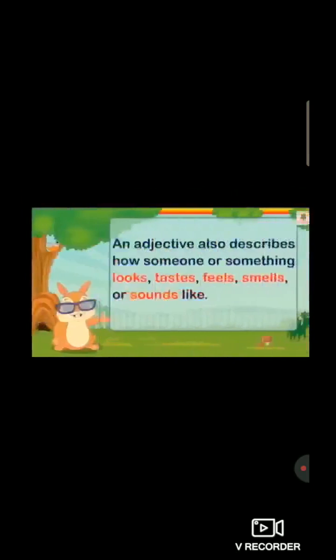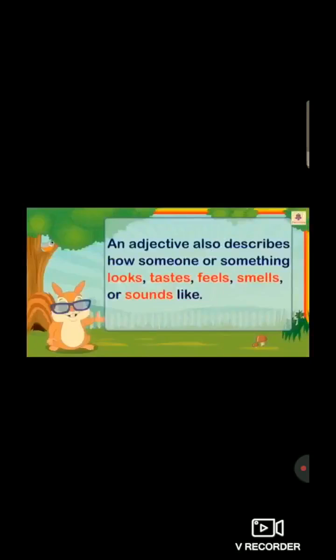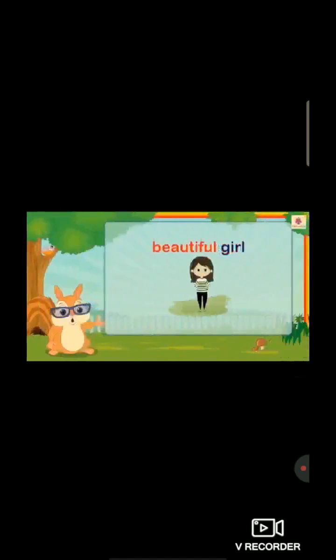An adjective also describes how someone or something looks, tastes, feels, smells or sounds like. Students, again I repeat, an adjective also describes how someone or something looks, tastes, feels, smells or sounds like. For example, beautiful girl.